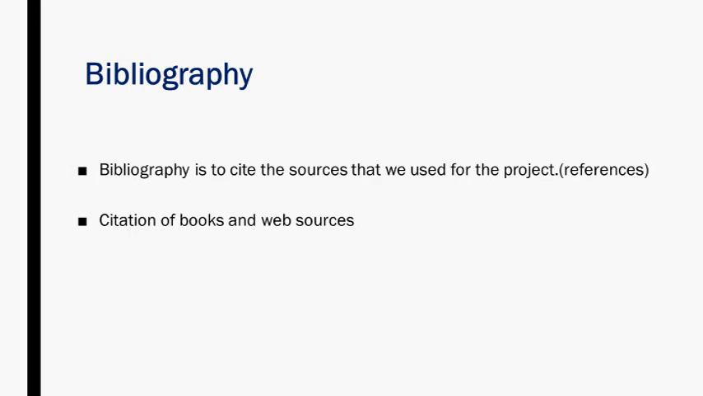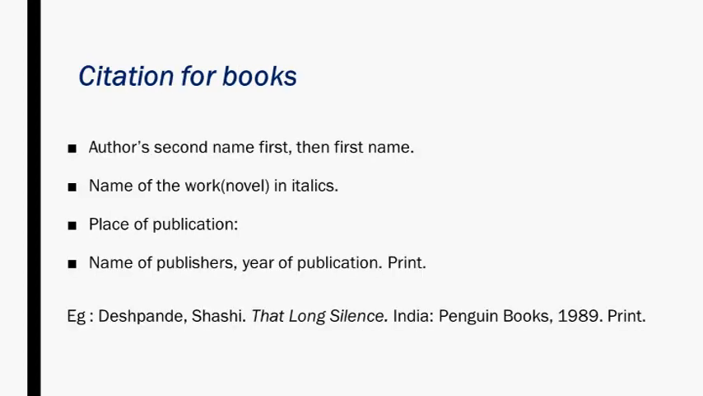So basically the bibliography is to cite the sources that we use for the project, which means the references. So citation of books and web sources. Basically we have to follow two different types. The first one is regarding citation of books, the second one is regarding the citation of web sources, which means the websites.